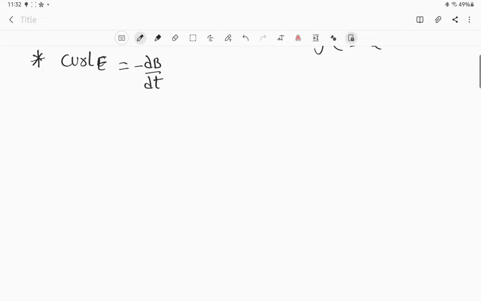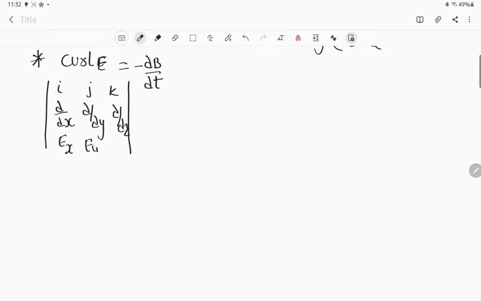Del cross E. So in mathematics, how can this del cross E be written? You have used this in the lower classes; this is there in your intermediate first year, right? So ∂/∂x, ∂/∂y, ∂/∂z with i, j, k unit vectors, and the coefficients that are nothing but E suffix x, E suffix y and also E suffix z.